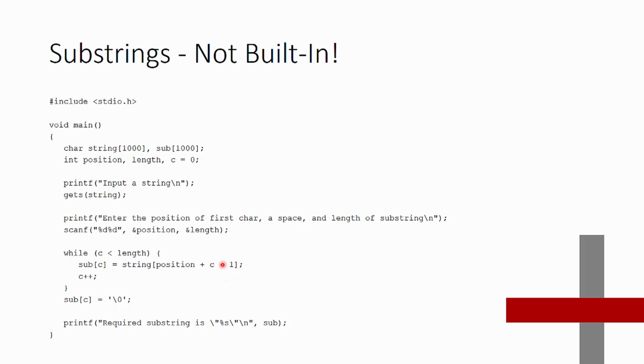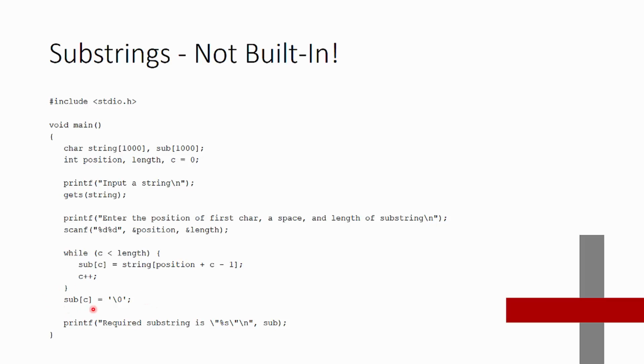After that assignment is done, we go ahead and increment our iterator, this C variable that we're using. So this will run until C has become equal to the length of the substring that we were looking for.